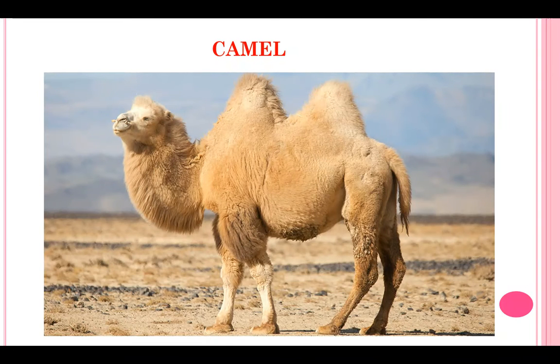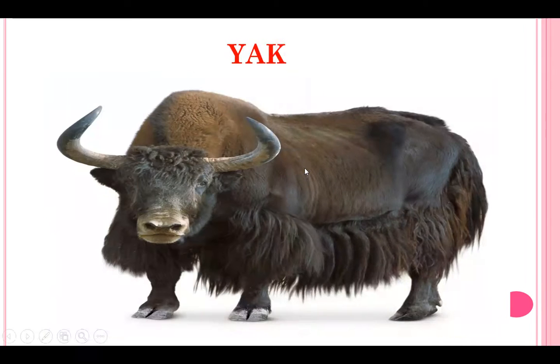Animal fibers. Animal fiber. Yes. Animal. So right now, what you are seeing on your screen? Camel. Yes, camel. So from camel also we get fleece. Yesterday I discussed what is meant by fleece. Fleece is nothing but the upper layer of hair. Here also you can see the black fleece, upper layer hair, thick hair, that is called fleece. With the help of this fleece, we can extract wool.